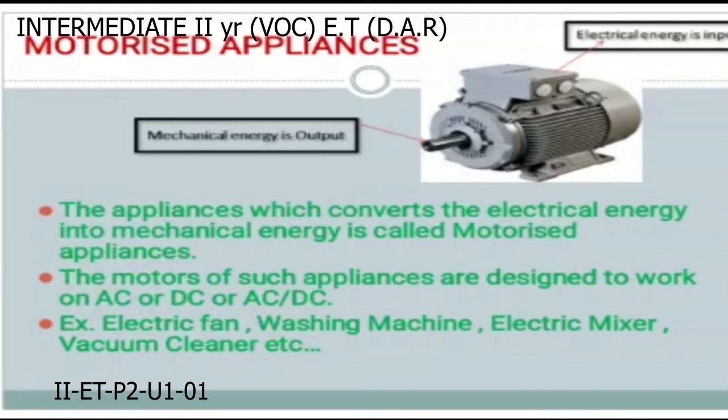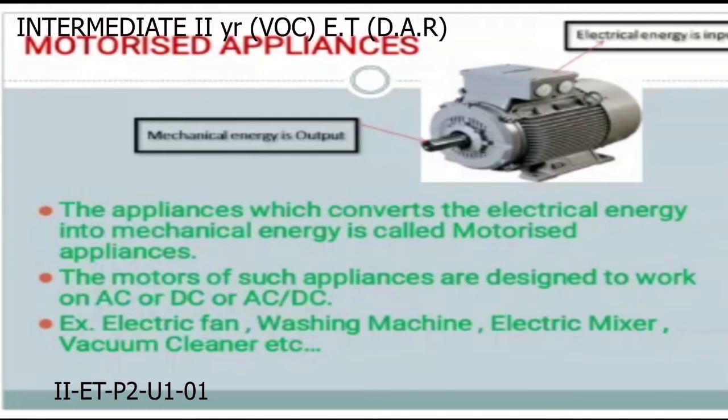The motors of such appliances are designed to work on AC, DC, or AC to DC in any devices. Motorized appliances examples: electric fan, washing machines, electric mixer grinder, vacuum cleaner, etc. These are the motorized appliances.